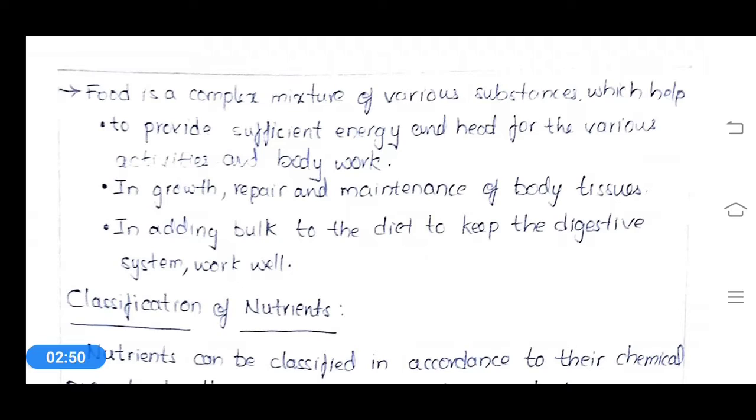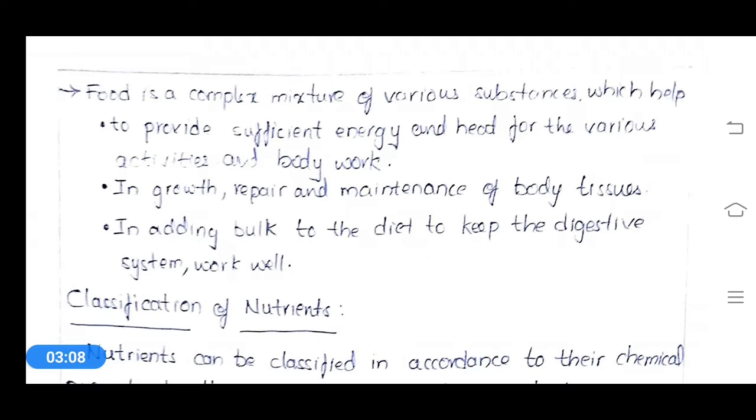So food is a complex mixture of various substances. And what is the purpose of this food? These will provide sufficient energy and heat for the various activities and body work.